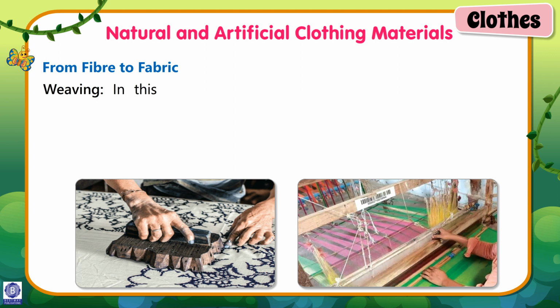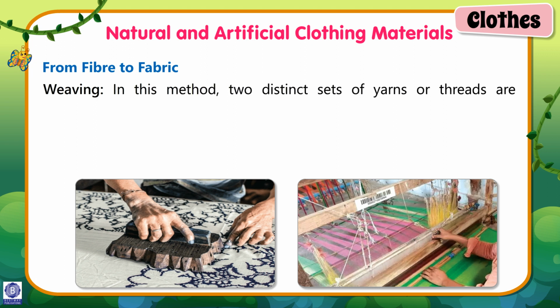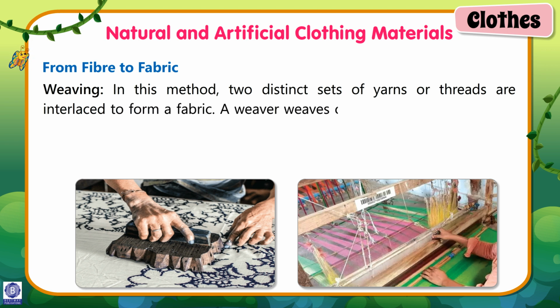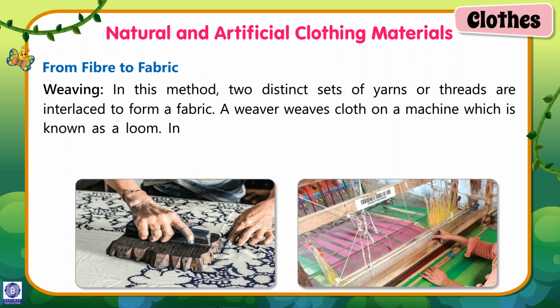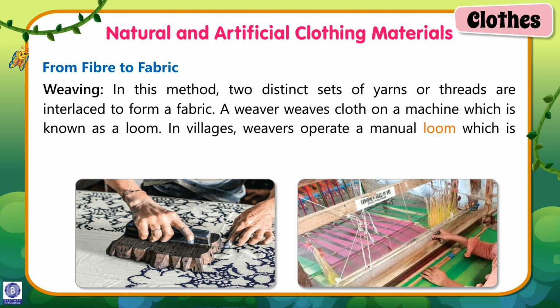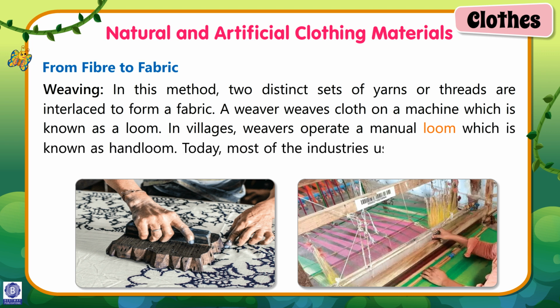Weaving. In this method, two distinct sets of yarns or threads are interlaced to form a fabric. A weaver weaves cloth on a machine which is known as a loom. In villages, weavers operate on a manual loom which is known as hand loom. Today, most of the industries use mechanical looms called power looms.